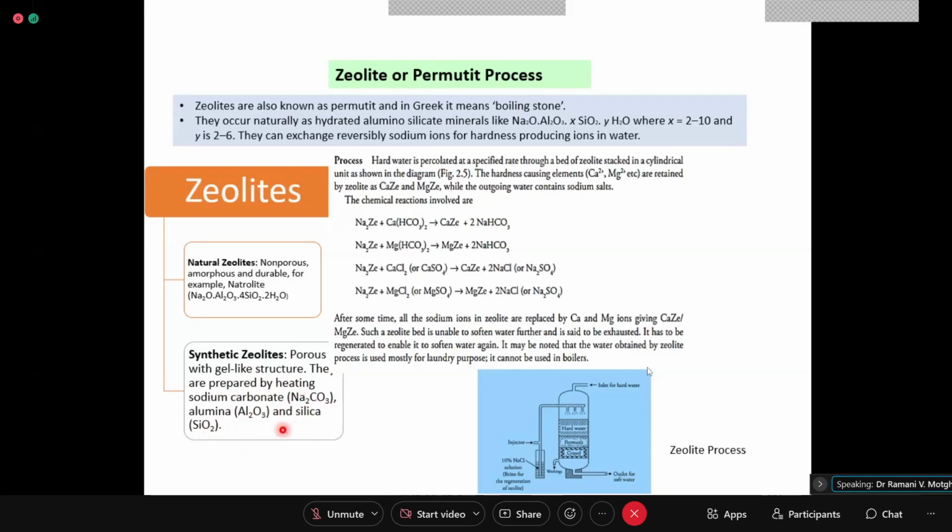In this synthetic zeolite, you can maintain the porous nature by changing the reaction conditions, right? So you can get a synthetic one. These are the natural ones.